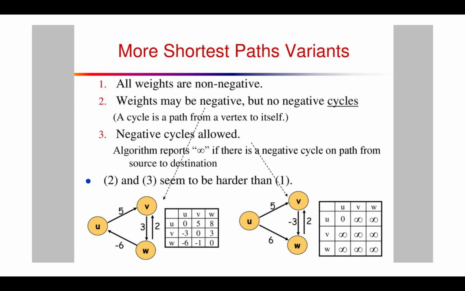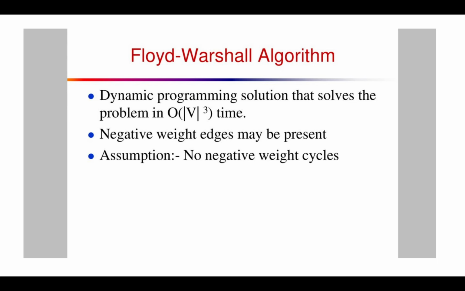More shortest path variants. One: all weights are non-negative. Two: weights may be negative but no negative cycles. A cycle is a path from a vertex to itself. Three: negative cycles allowed. The algorithm reports infinity if there is a negative cycle on the path from source to destination. Two and three seem to be harder than one. Here are the shortest path variants for the Floyd-Warshall algorithm.